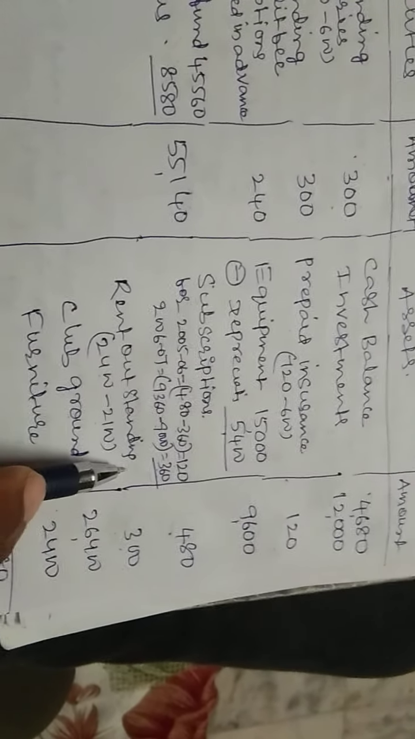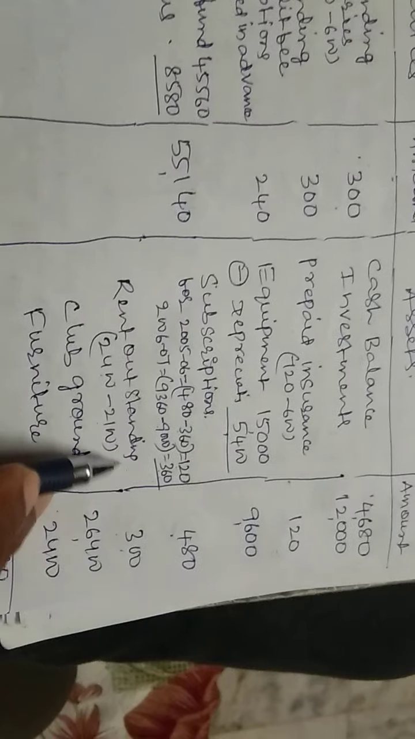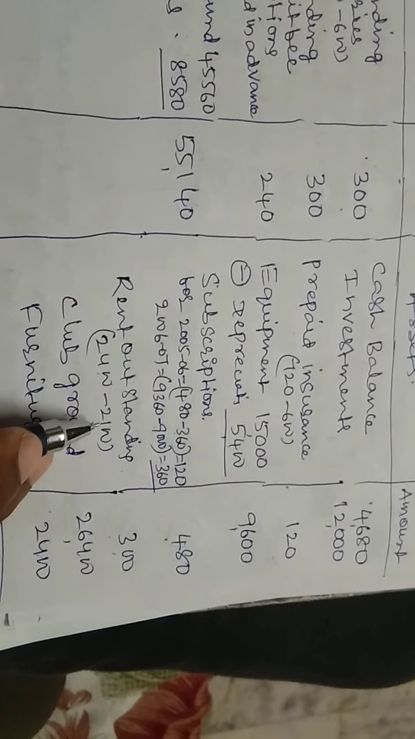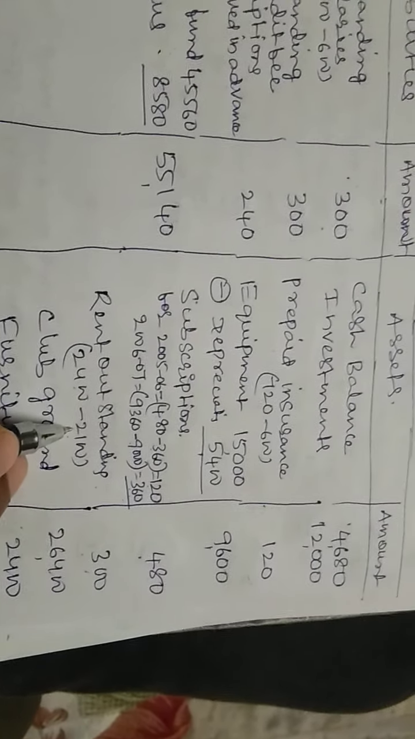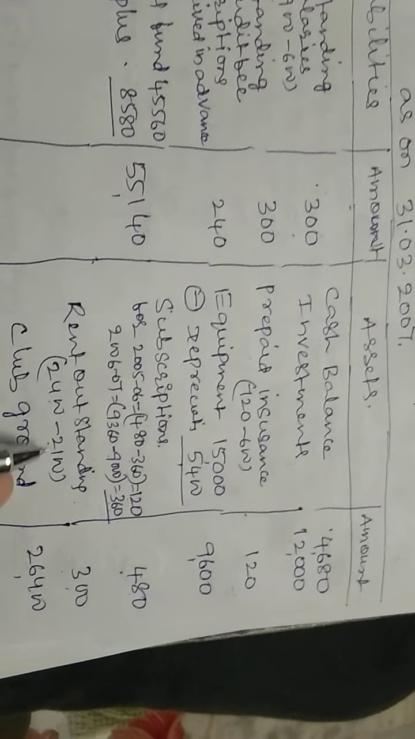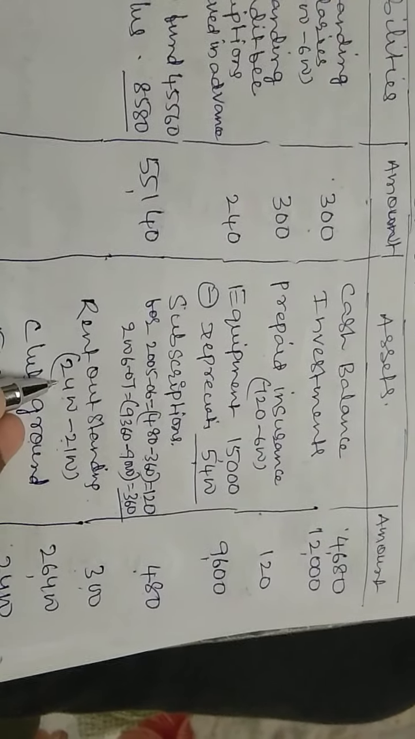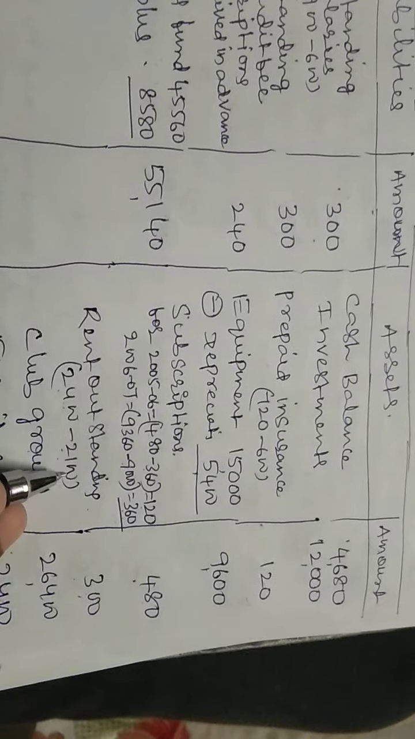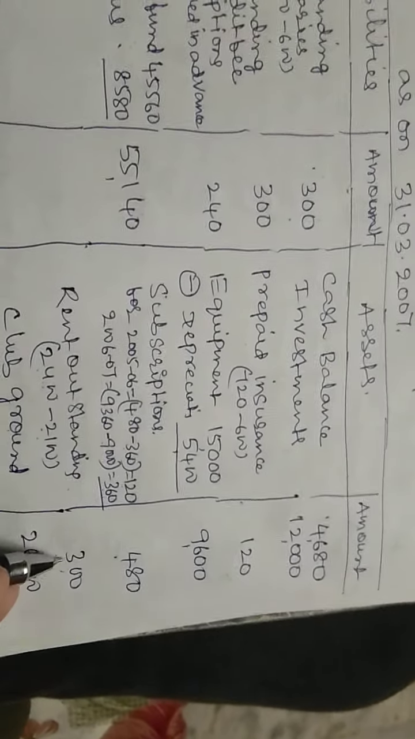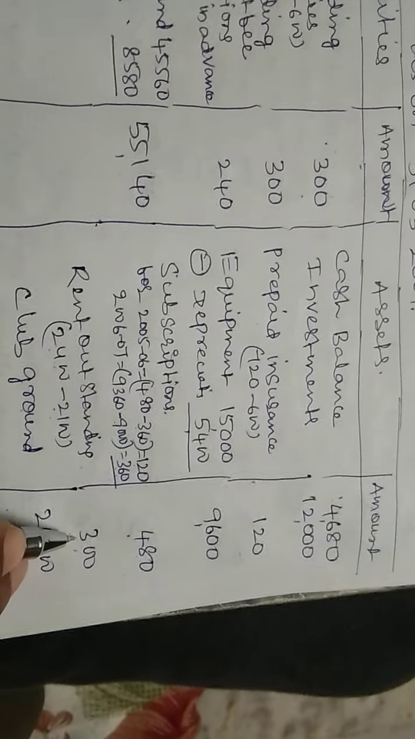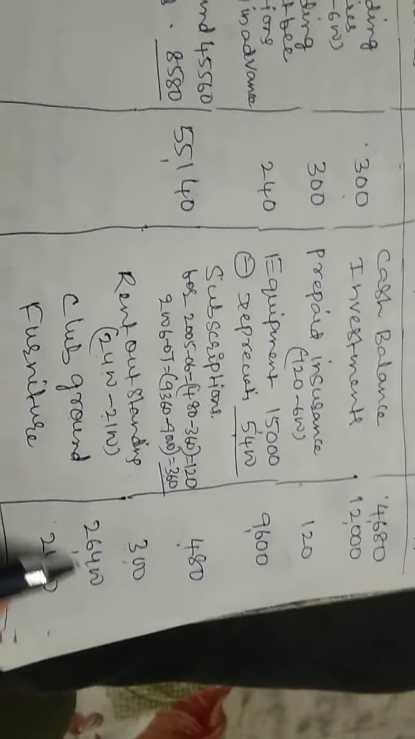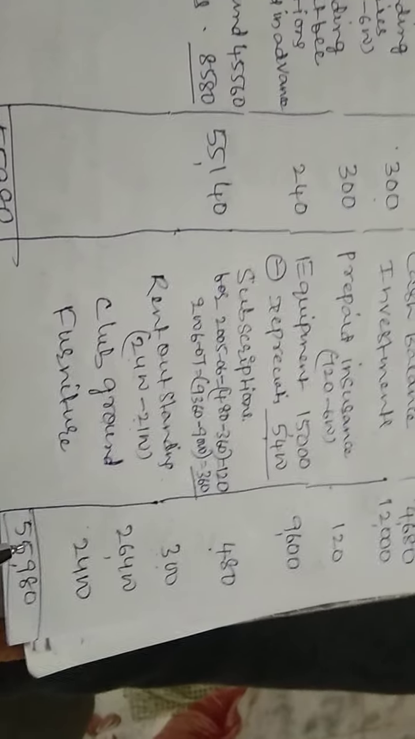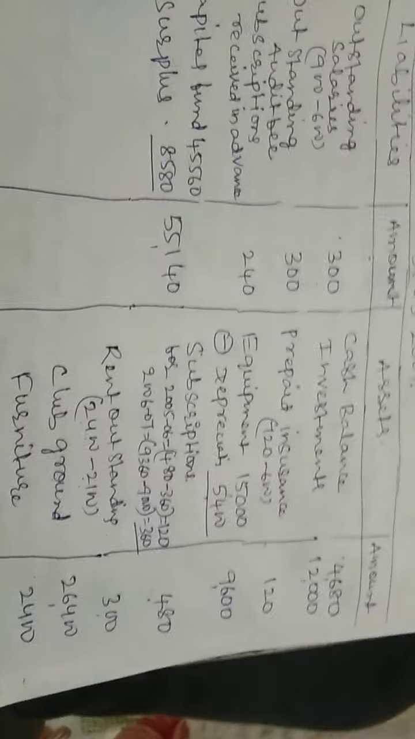Then rent outstanding. The rent we paid is 2400 in the payments column, but the actual expenditure is 2100. So the remaining balance of 300 is an asset. Then club ground 26,400, furniture 2,400. These are the assets. Total 55,980. This is the solution for this problem.